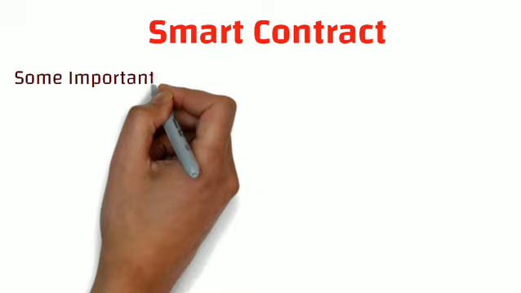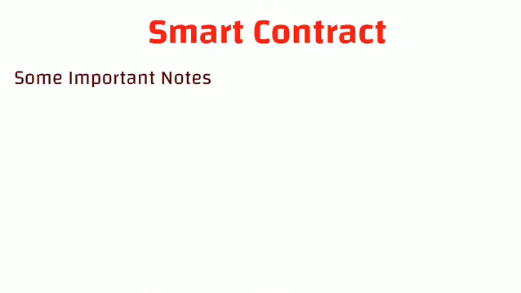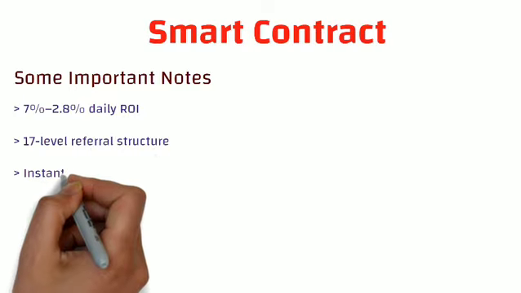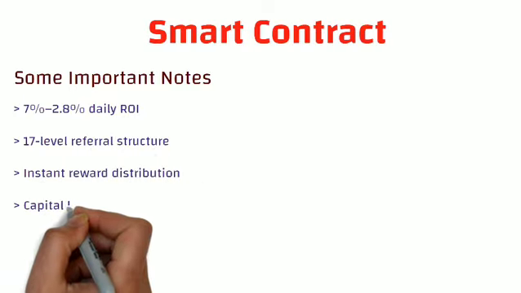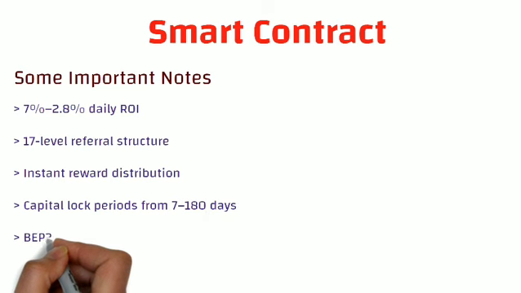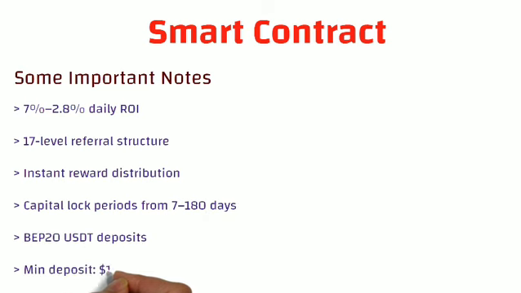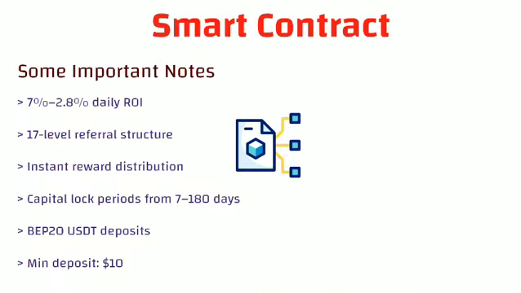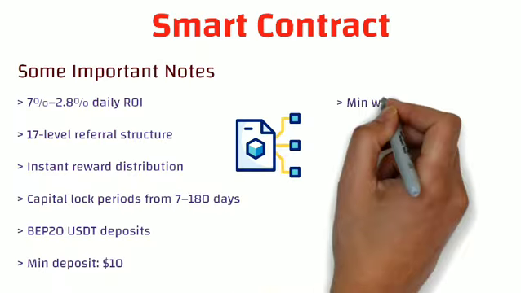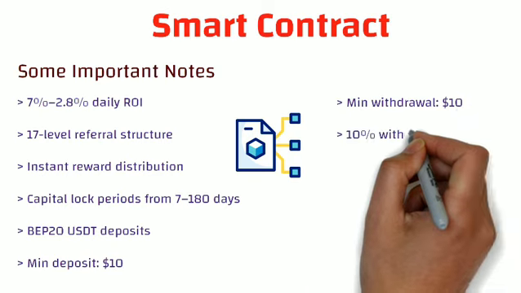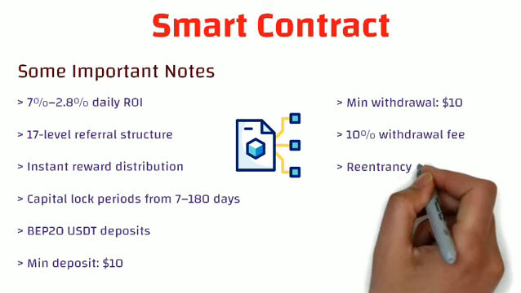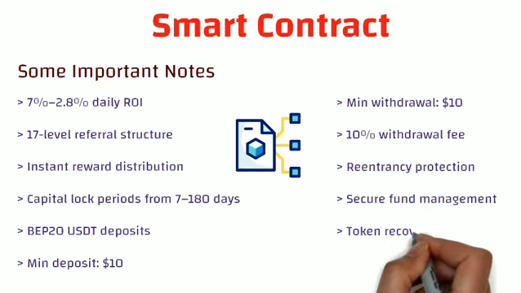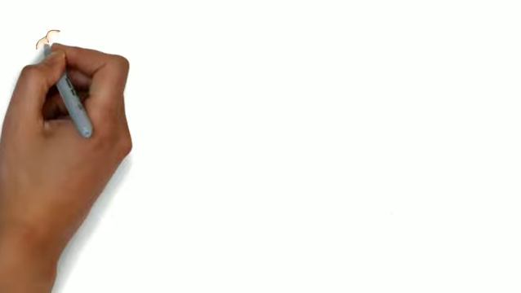If we talk about some important notes and a quick revision, so you will be eligible to get a daily ROI of 0.7% to 2.8%. This provides a 17-level referral structure. Instant reward distribution will be done. Capital lock period is from 7 days to 180 days. BEP20 USDT deposits. Minimum deposit is $10 and the minimum withdrawal is the same amount. 10% is the withdrawal fee, and other such similar details have been displayed on your screen.